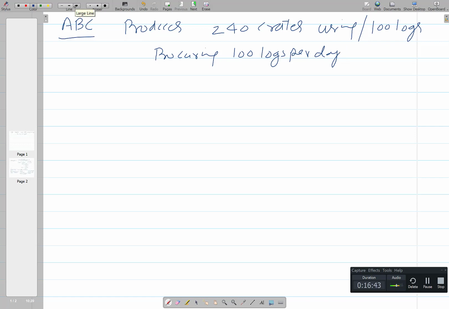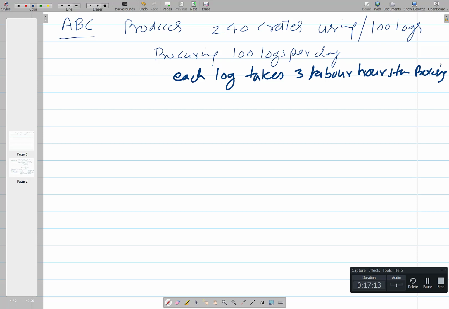Okay, procuring 100 logs per day, and each log takes 3 labor hours for processing. So 100 logs are processed per day and each log takes 3 labor hours for processing.